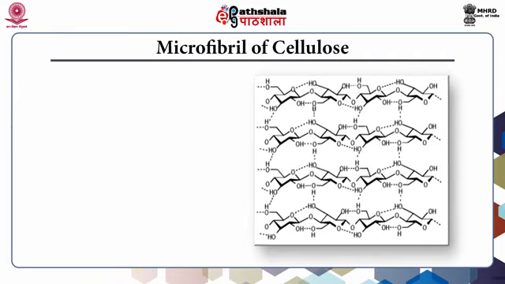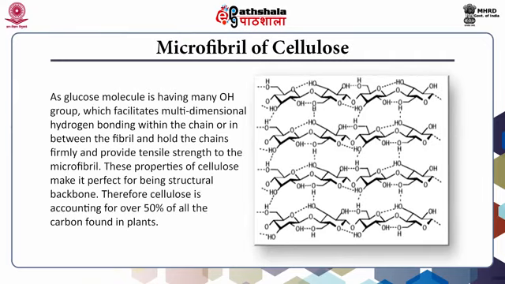Microfibrils of cellulose. Glucose molecule is made up of many OH groups which facilitate multi-dimensional hydrogen bonding within the chain or in between the fibril and hold the chains firmly, providing tensile strength to the microfibril. These properties of cellulose make it perfect for becoming the structural backbone. Therefore, cellulose accounts for over 50% of all the carbon found in plants.